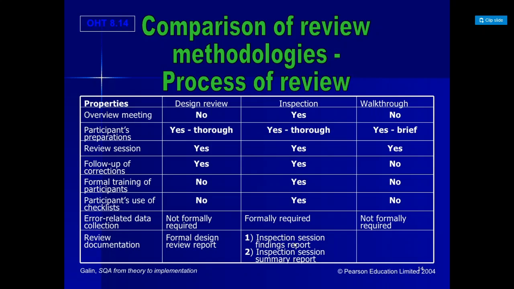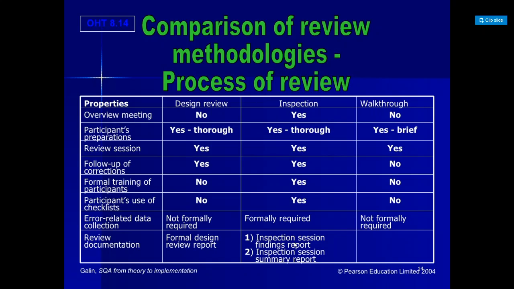And participants' preparation: in design review and inspection both, the participants have to get ready beforehand with information about the meeting. In the walkthrough they also need it, but not in that depth. A brief is enough. And the review session is there for all three, in the sense that you sit at a table and talk about it.